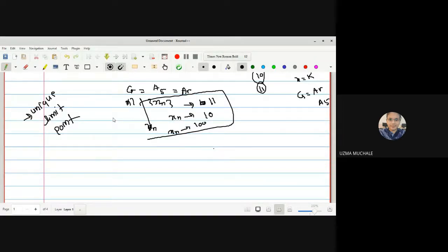But what is there in real analysis? Any sequence, if it is convergent, it always converges to a unique limit point.